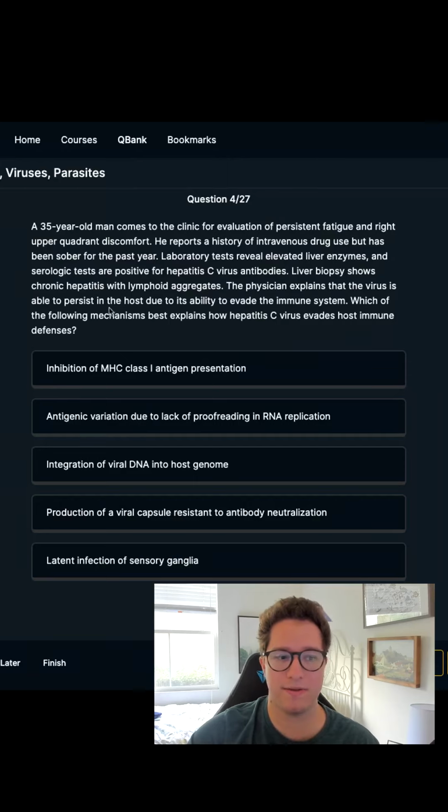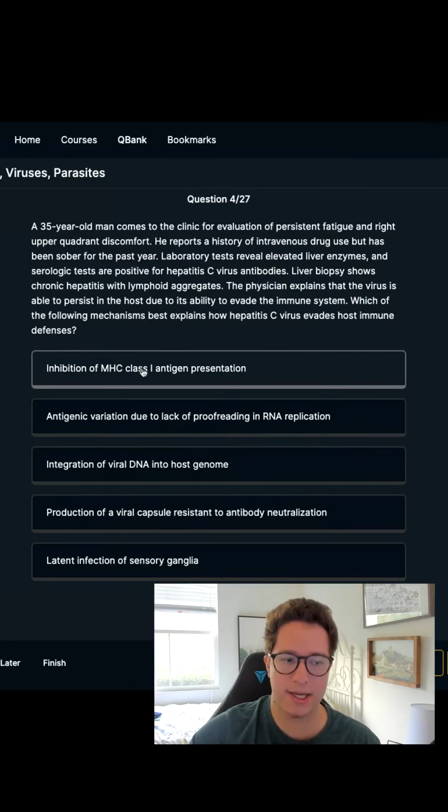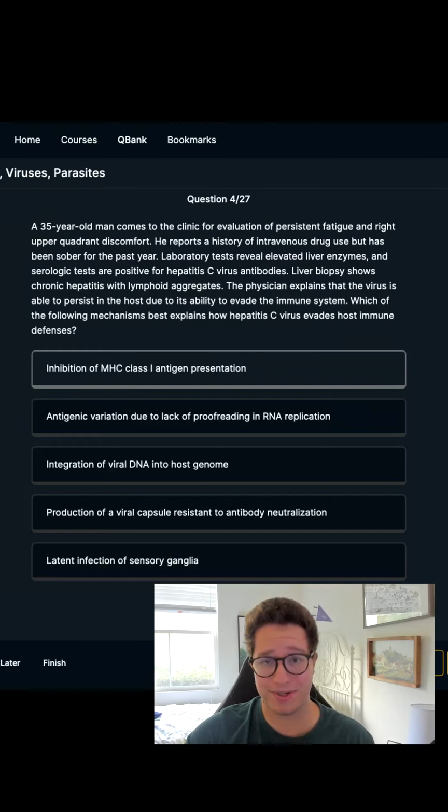The physician explains the virus is able to persist, like we just talked about, due to its ability to evade the immune system. So what mechanism best explains how it evades the host defense? Number 1, inhibition of MHC class 1 antigen presentation. I'm going to be honest with you, I don't remember that. I don't really remember which viruses do that. Maybe herpes. Again, I don't know. I'm not 100% sure, so I can't rule this one out yet.